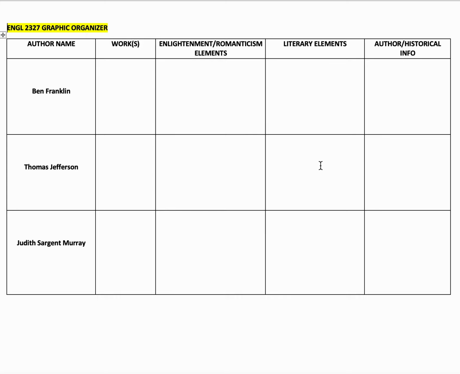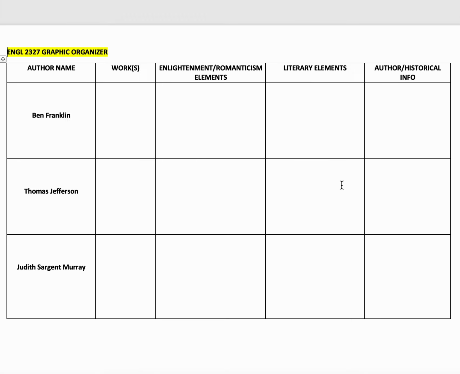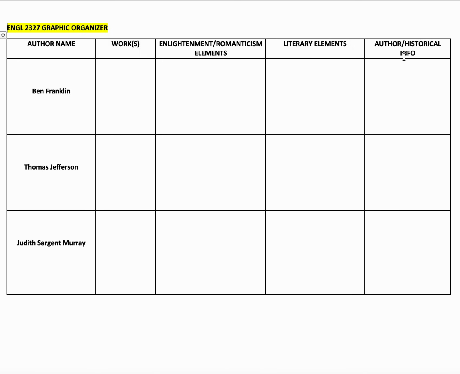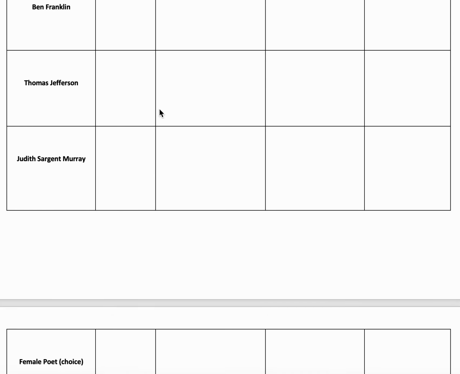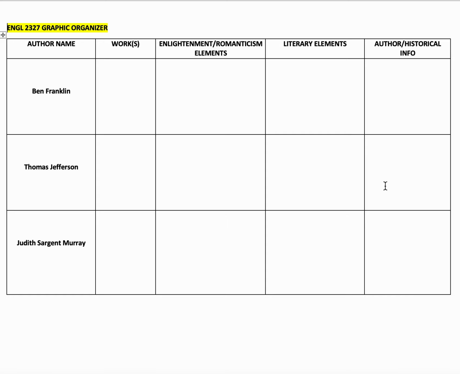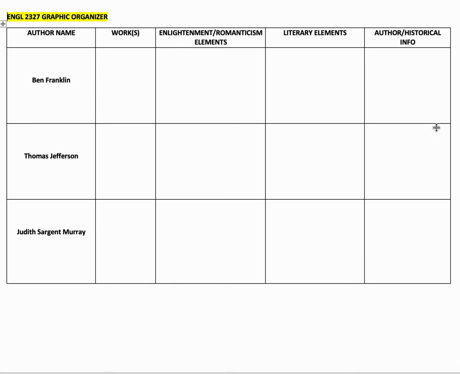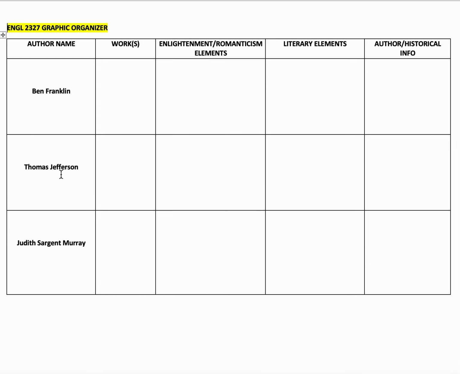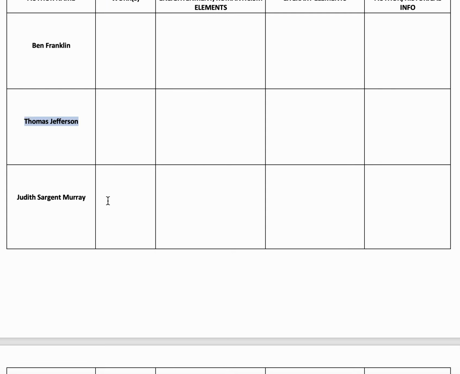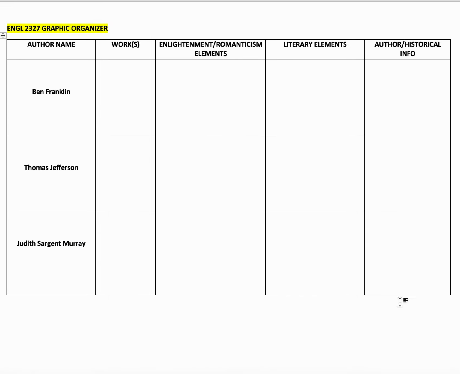What symbols does Franklin or Jefferson use? Why is it important? What's the imagery that, say, Phillis Wheatley used? And then what is any biographical or historical context or information that's important about this author in relation to the work? For example, Jefferson, what is it that's important about him? Or Franklin, what was happening in the historical situation around the Revolution that's important as you're reading the Declaration of Independence from Thomas Jefferson? Or Poe, you might write some information about the American Gothic.